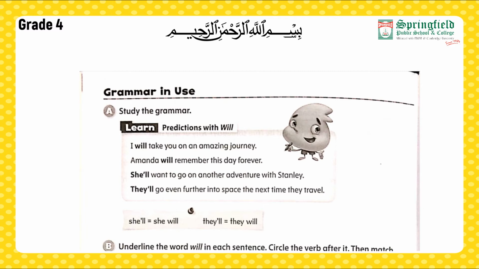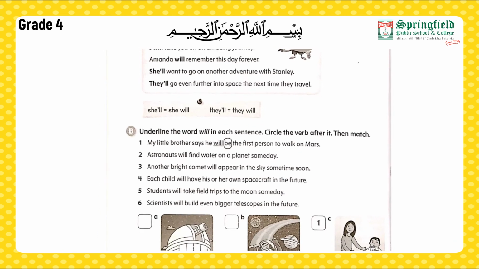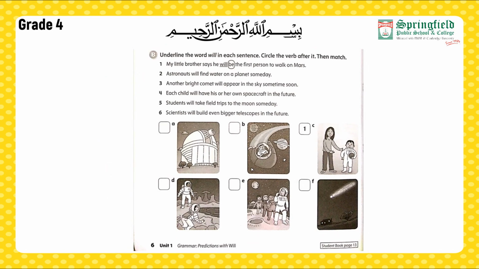Now moving down towards our part B. Underline the word will in each sentence, circle the verb after it, then match. The first one is done for us, as you can see. My little brother says he will be the first person to walk on Mars. Students, here you can see that we have underlined will and the verb following will is be. And for the picture, you can see that one is written along with C.